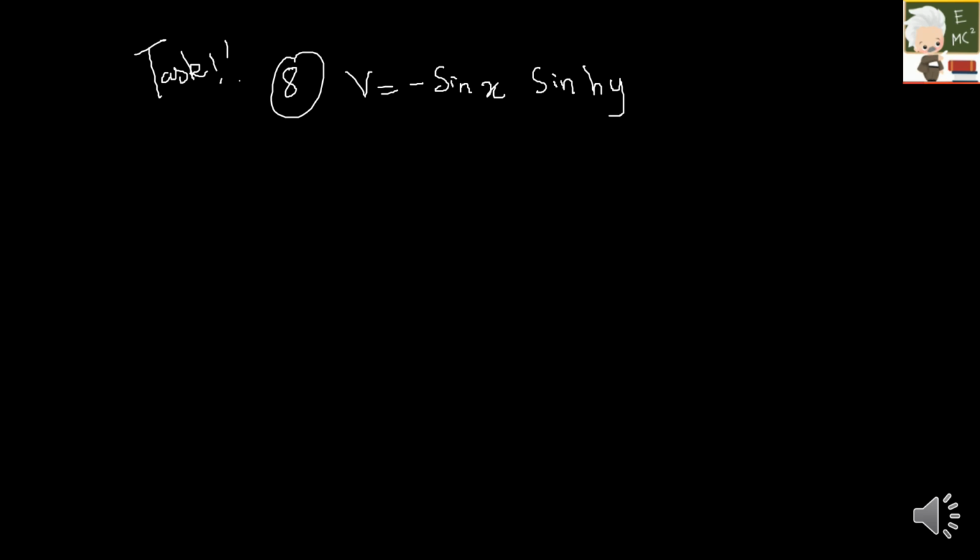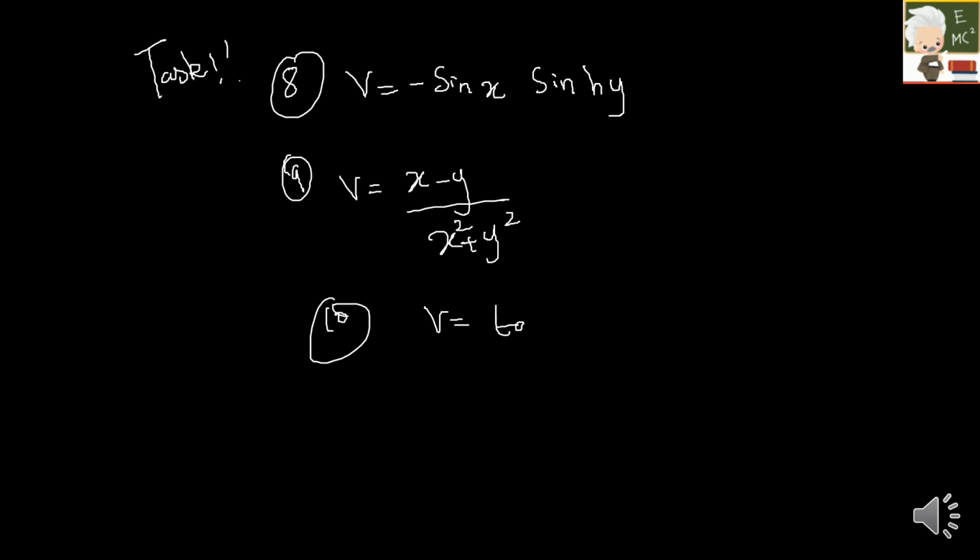So the task here is I'll give you a few sums to solve. So far we have done 7, so this will be 8. The eighth question is v is equal to minus sine x sine hyperbolic y. And then the ninth question is v is equal to x minus y by x plus y, x square plus y square. And then the 10th and last question is v is equal to tan inverse of y by x. Okay, so these are the problems. So here you have to find what is your f of z.